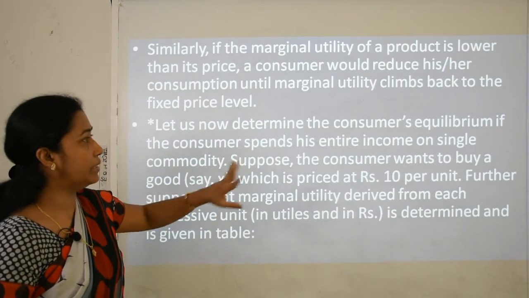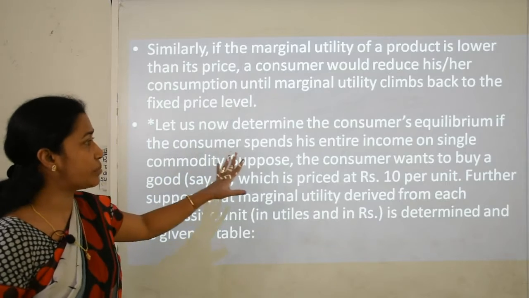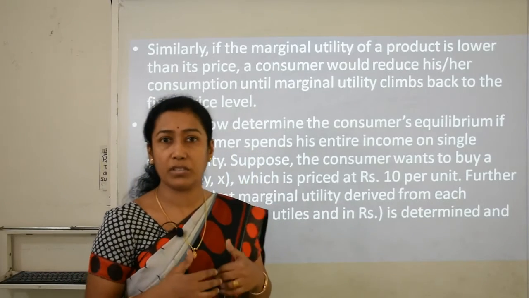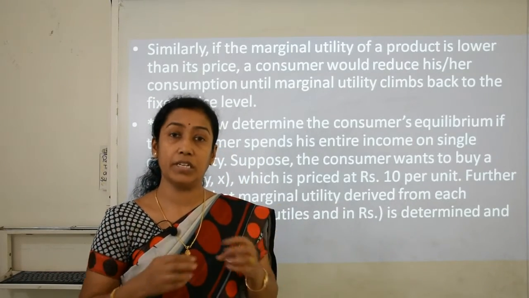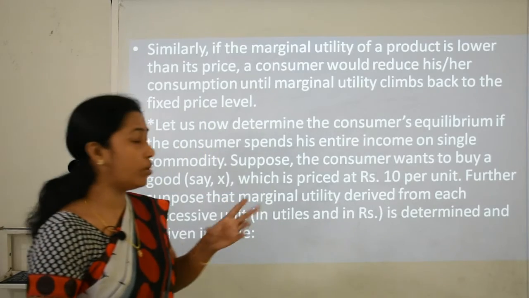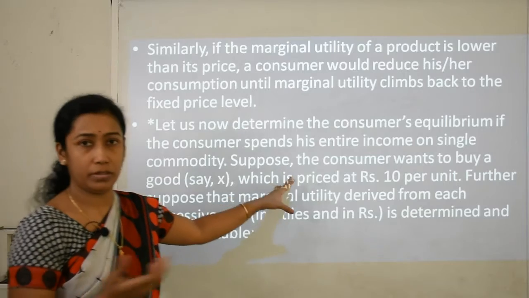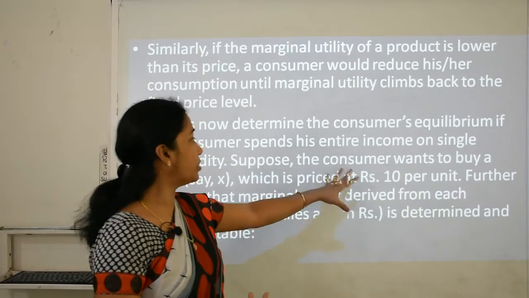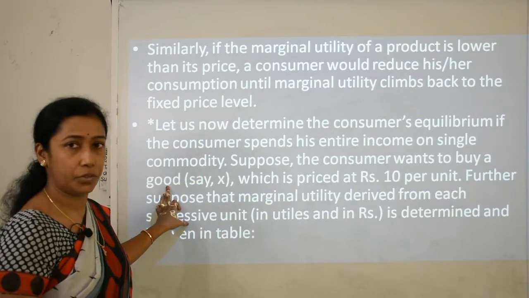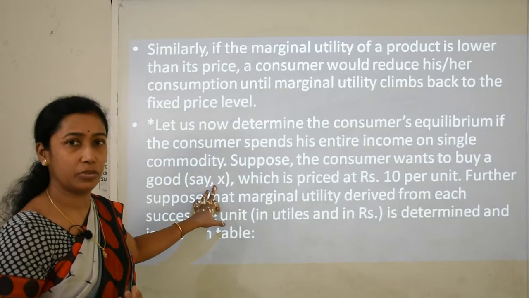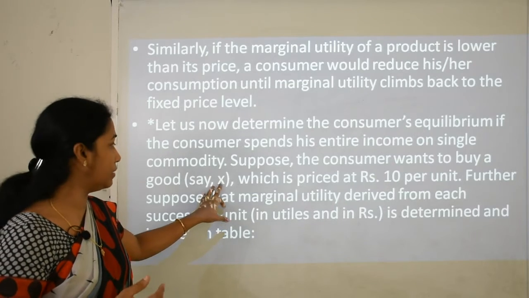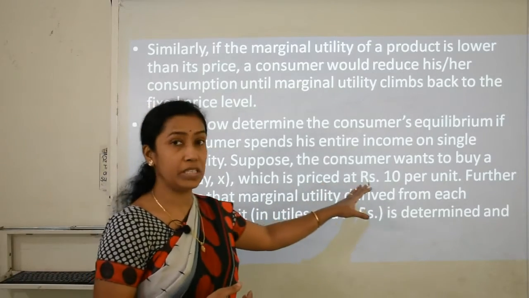Let us now determine the consumer's equilibrium if the consumer spends his entire income. Now we assume that a consumer is spending his entire income on purchasing that single commodity. Suppose, as an example, the consumer wants to buy a good, say X, which is priced at 10 rupees.